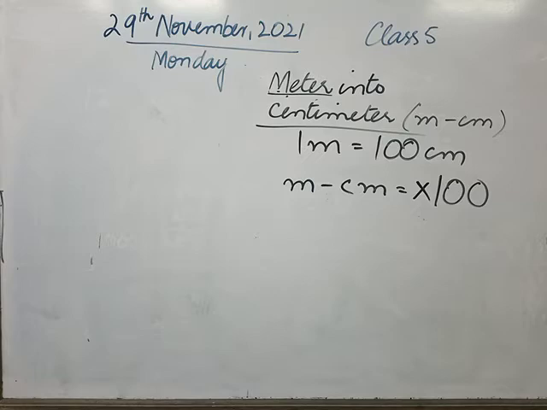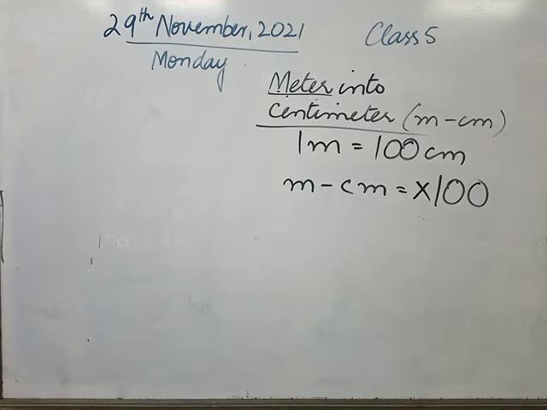Now I am going to repeat, whenever we go from larger into smaller, we will use multiplication. And the conversion factor basically depends on the larger one. So as you know class, in 1 meter we have 100 centimeter. Am I clear?